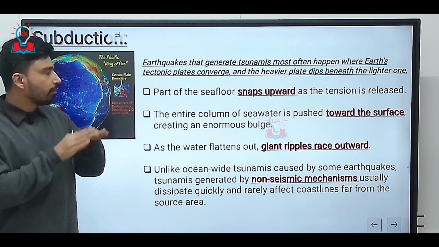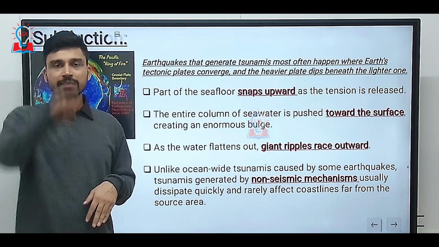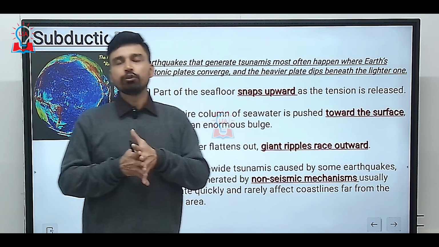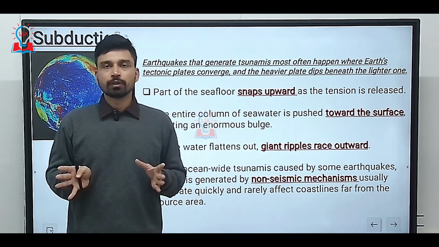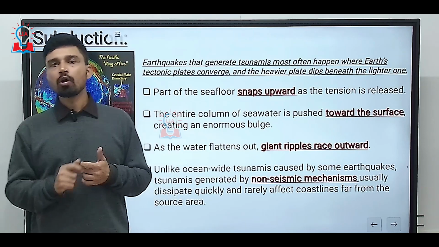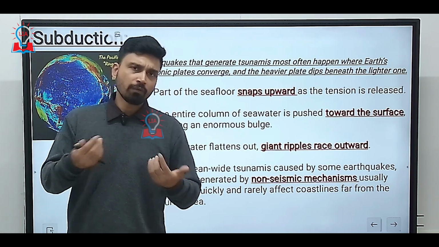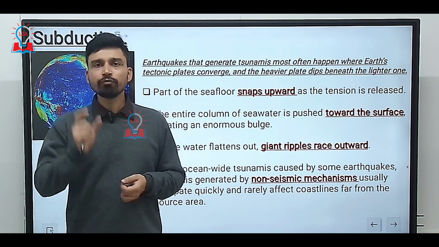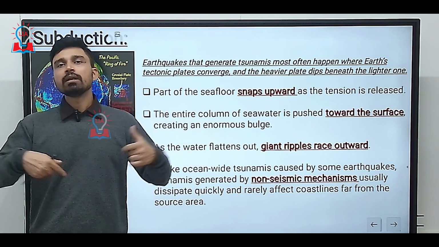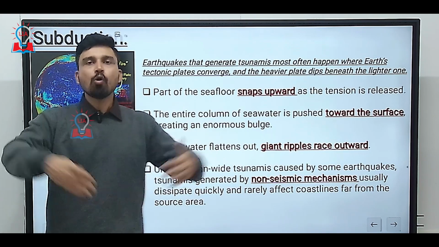So as the water flattens out due to this sudden displacement of the huge amount of water, giant ripples are created which race in the outer direction. This we can also understand from the analogy that if you are throwing a small piece of rock in still, calm water of, let us say, a lake, the point of impact where the rock falls on the surface is from where you see the ripple-like waves that are generated, spreading in all the directions.